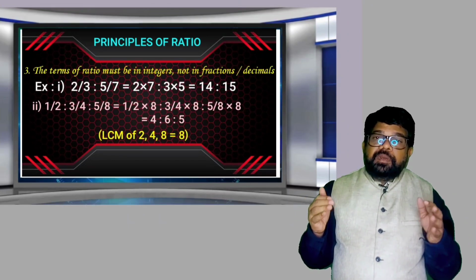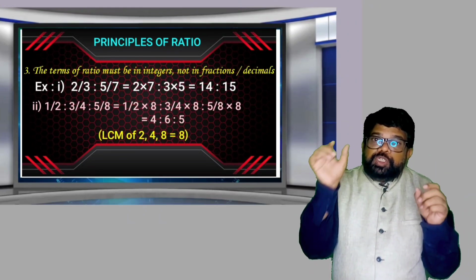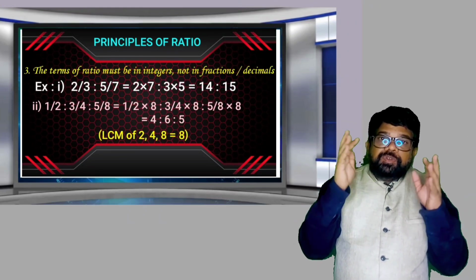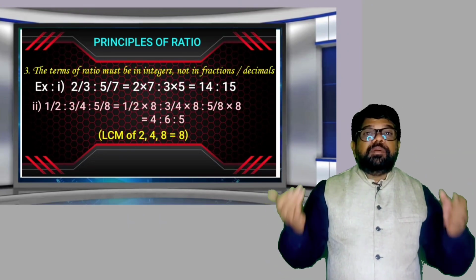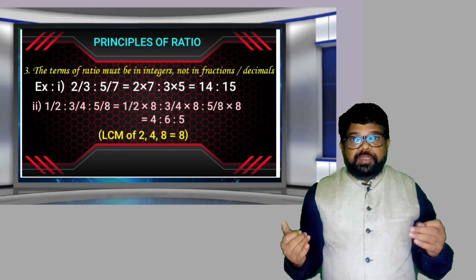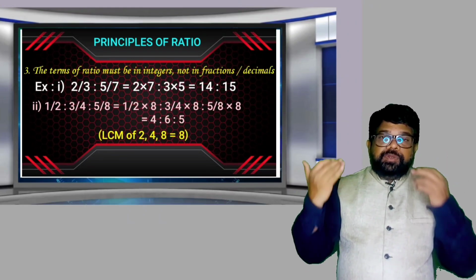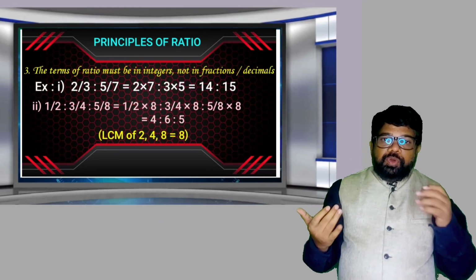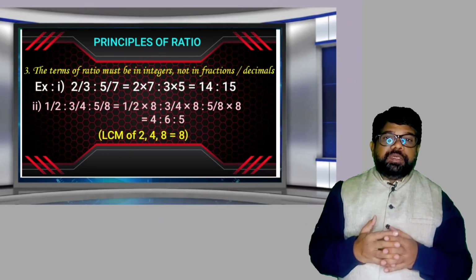Integers means countable numbers, simply how to put it in our mind. The terms of ratio must be like 1 is to 2 is to 3 is to 5 is to 7, not in fractions, not in decimals. But sometimes in the exam, the ratio is given in fractions or in decimals. So you have to convert that into integers. What is the method to convert into integers?